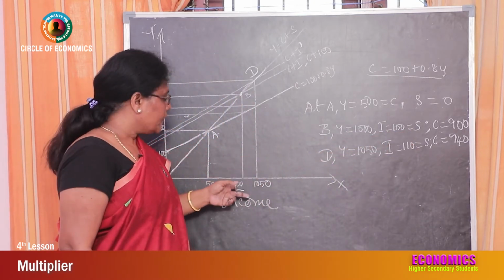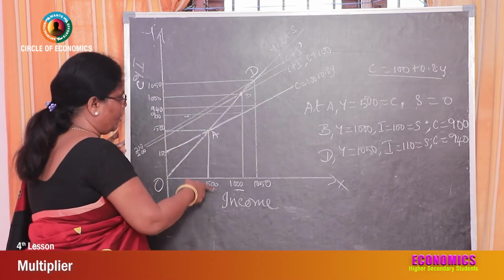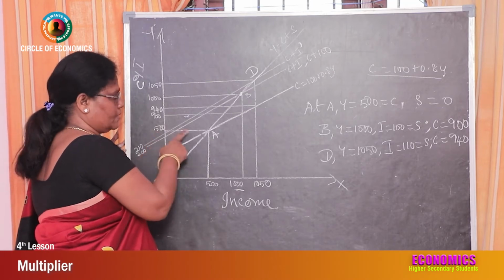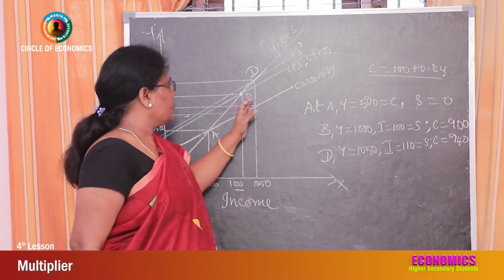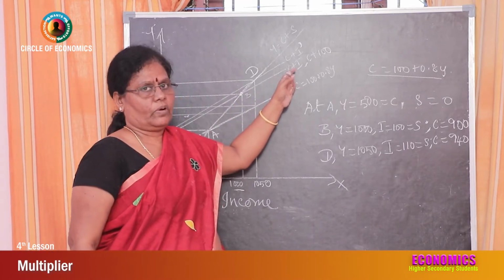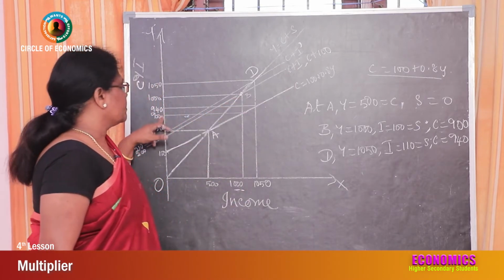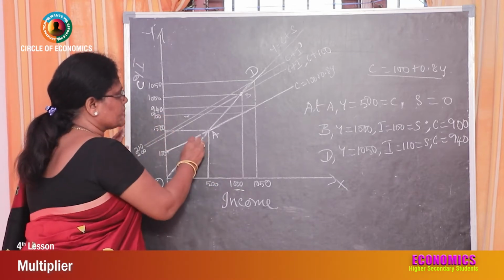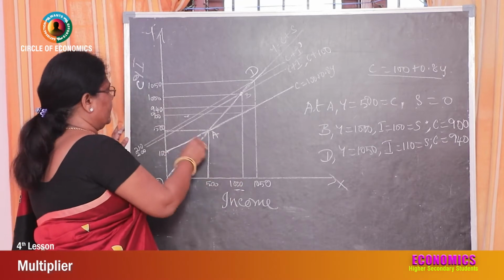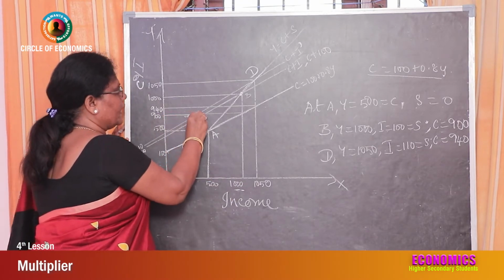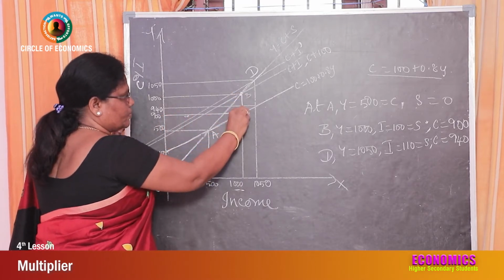Now we have to see what happens to consumption. When income is 500, all the income is spent, 0 saving. At point B, when investment increases, income increases. What happened to the consumption expenditure? This is the C line. When income is 1000, consumption expenditure is 900. Look into the diagram. Consumption expenditure is 900.